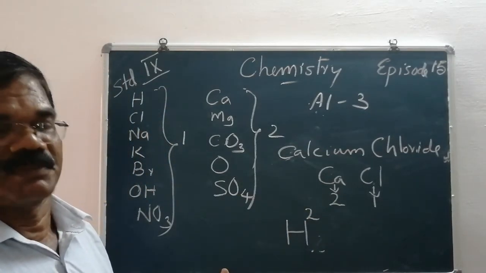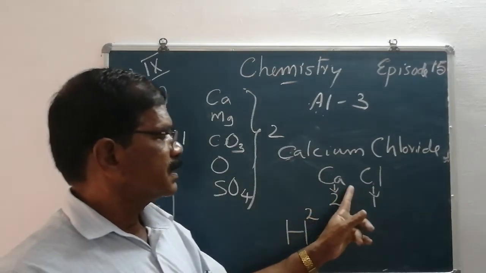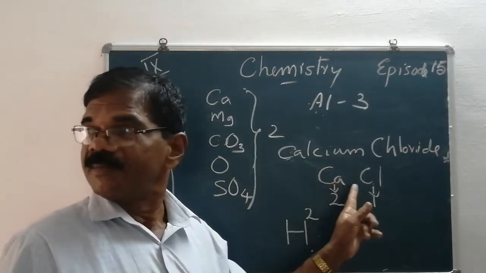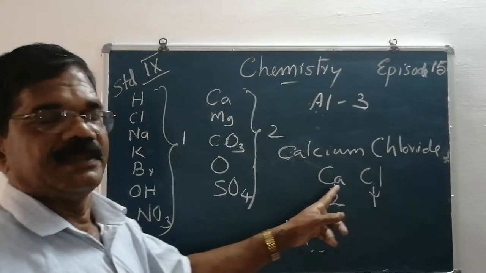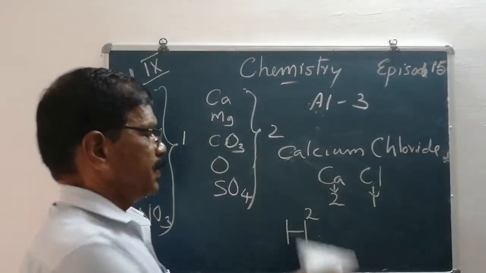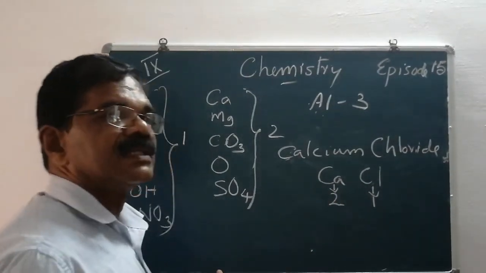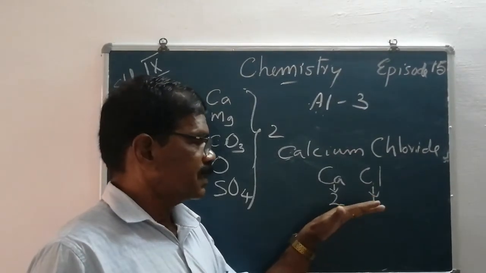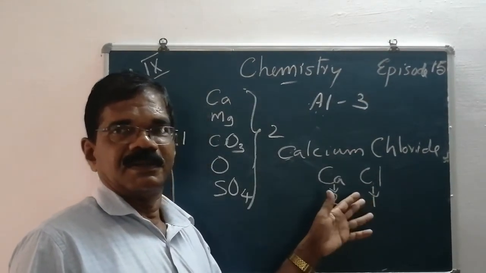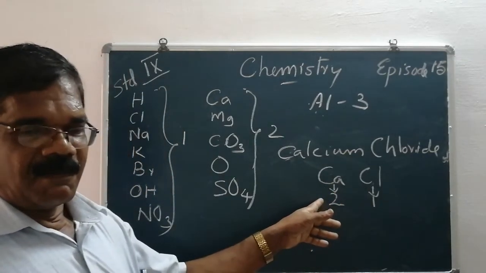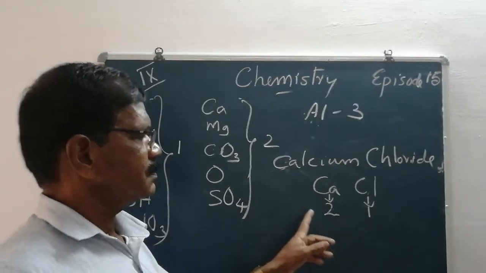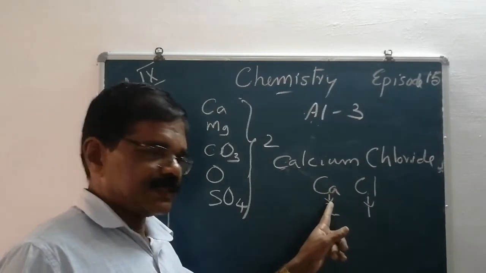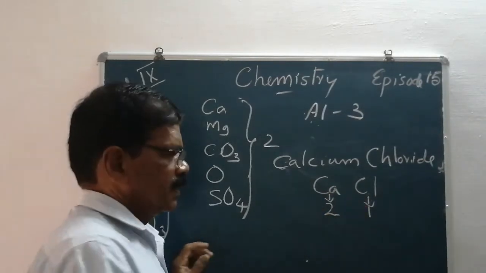Here the symbols are calcium and chlorine. First we should write the symbols, then write the valencies just below them. The valency of calcium is 2 and the valency of chlorine is 1.